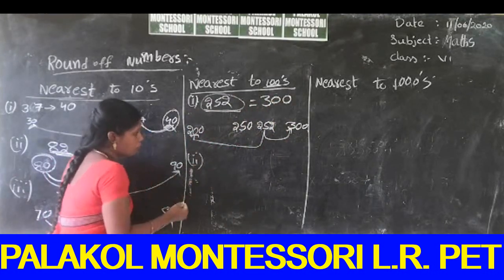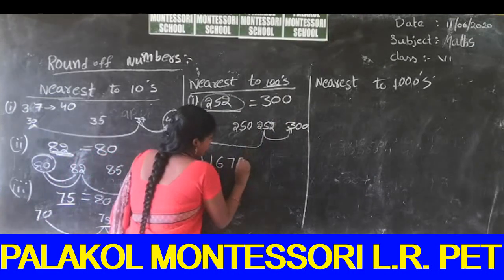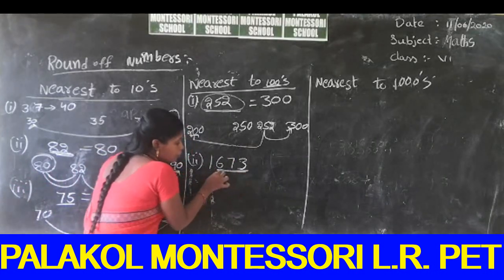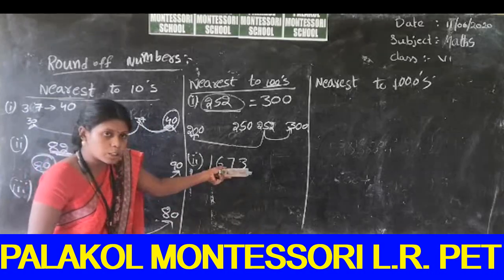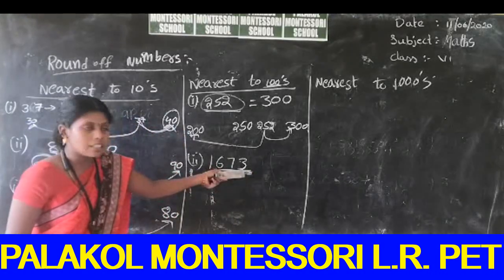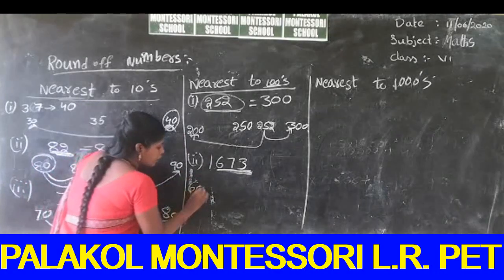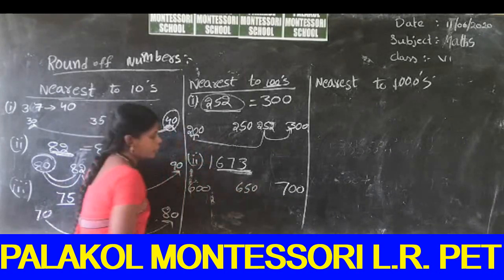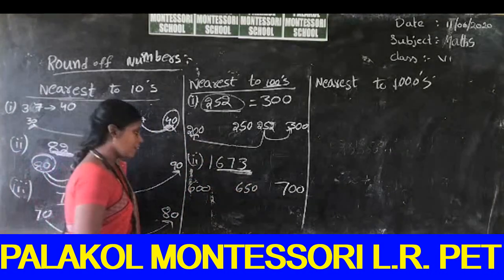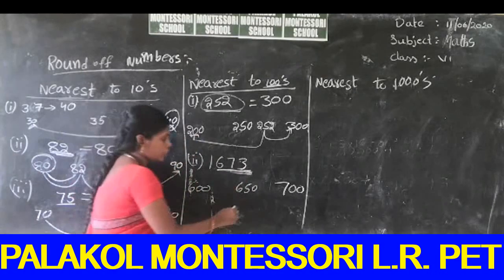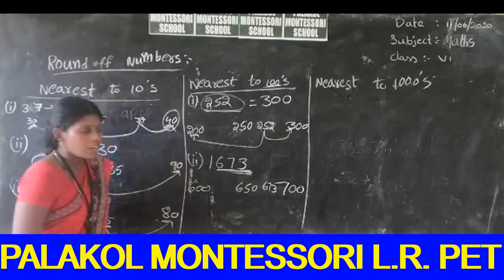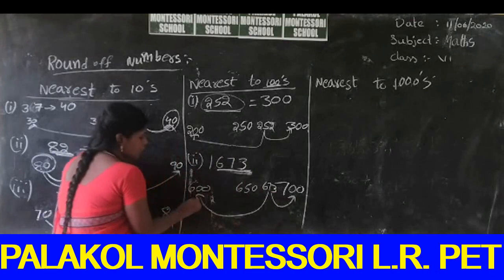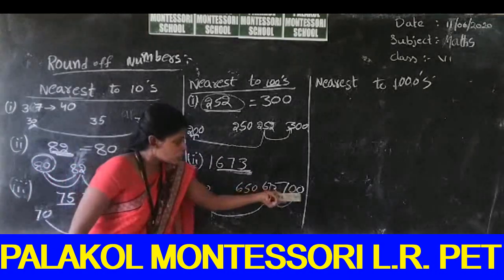You can see another example also, 1673. So we can take up to the hundreds place. That means we discuss it in the hundreds place only. That means 673. The number 673 is in between 600 and 700. What is the middle value of 600 and 700? 650. What is the position of 673 after 650? So we can write 673 in this position. So 673 is nearest to 700 or nearest to 600? Good. It is nearest to 700.